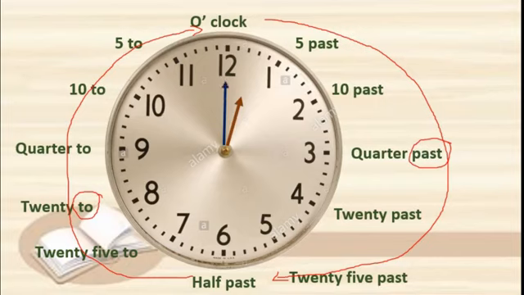And when it reaches 12, this hour hand will be on 1. Correct? Then how do we read? This is 1 o'clock. Got this, students?